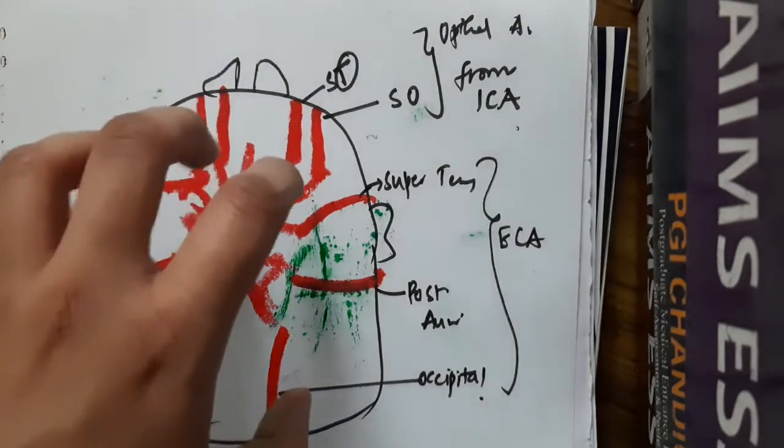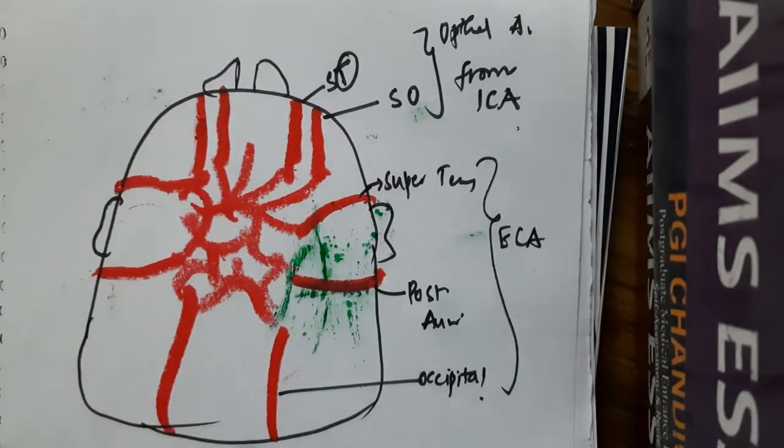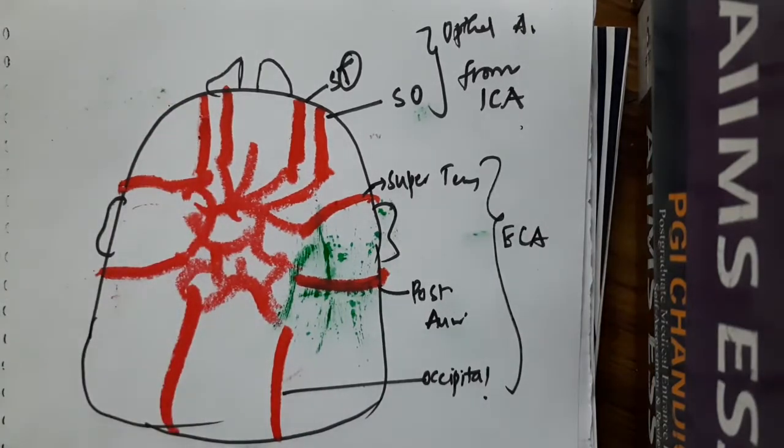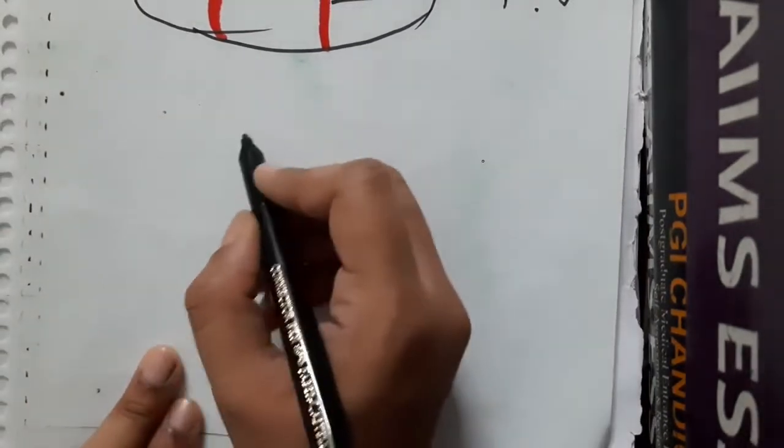Due to this rich anastomosis and rich blood supply, the scalp wounds bleed profusely. But they also heal quickly because of this rich blood supply. Okay, so this is about the arterial supply. Now, the venous drainage of the scalp: actually, veins follow the arteries.